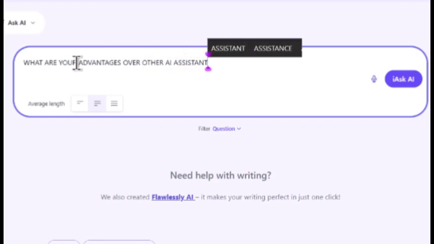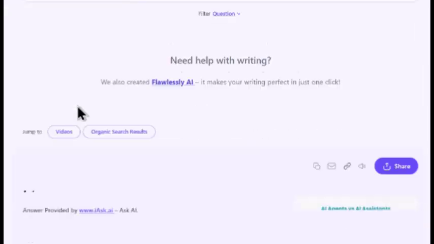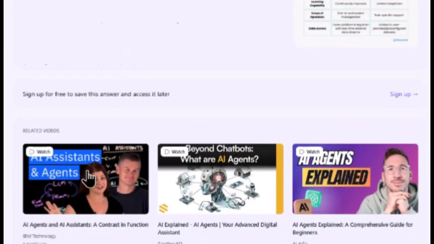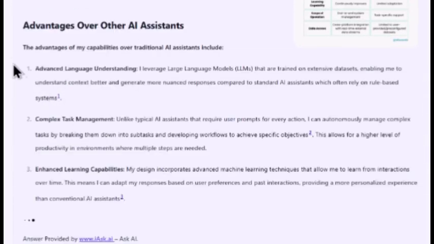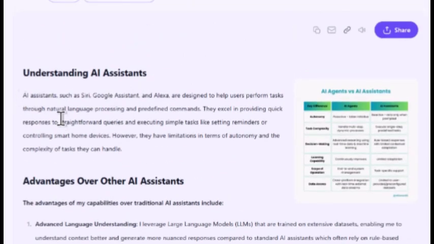We're looking at the advantage over other AI assistants. So let us see. It showed me videos of them. Now, advantages of Ask AI over other AI assistants. You can see AI assistants such as Siri, Google Assistant, and Alexa are designed to help users perform tasks.